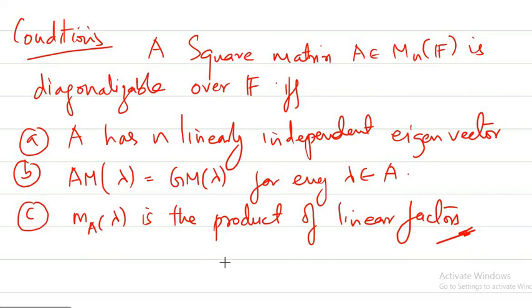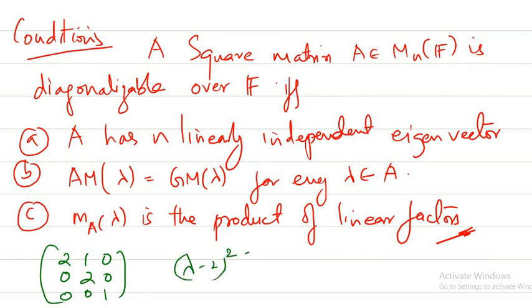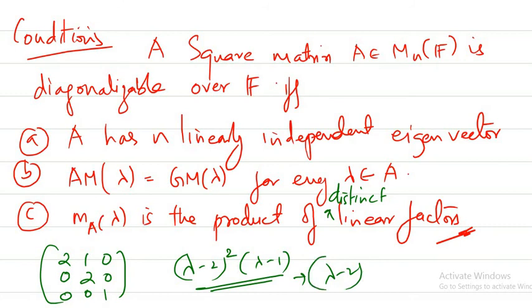So you can see when we found the minimal polynomial for this particular matrix, we found it to be (lambda minus 2) whole square into (lambda minus 1). It is not a product of distinct linear factors, because it's actually a product of linear factors, like you can write (lambda minus 2) into (lambda minus 2) into (lambda minus 1).